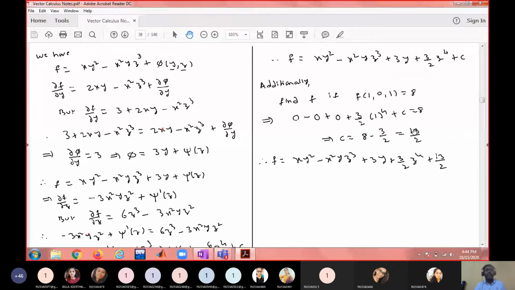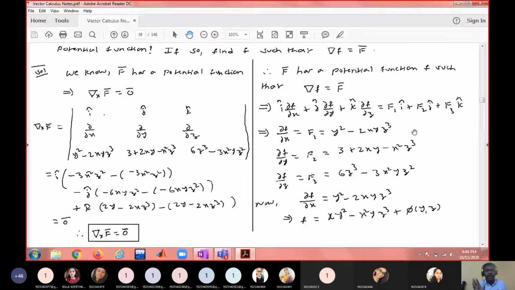So you will see this technique when you are finding the conjugate harmonic function. You know that the complex function form is f of z equal to u plus iv. If f of z equal to u plus iv is an analytic function, u and v will be harmonic functions. What do you mean by harmonic? Laplacian will be 0: dou square u by dou x square plus dou square u by dou y square equal to 0, and dou square v by dou x square plus dou square v by dou y square equal to 0. When u and v are harmonic, u is said to be conjugate harmonic of v and v is said to be conjugate harmonic of u.